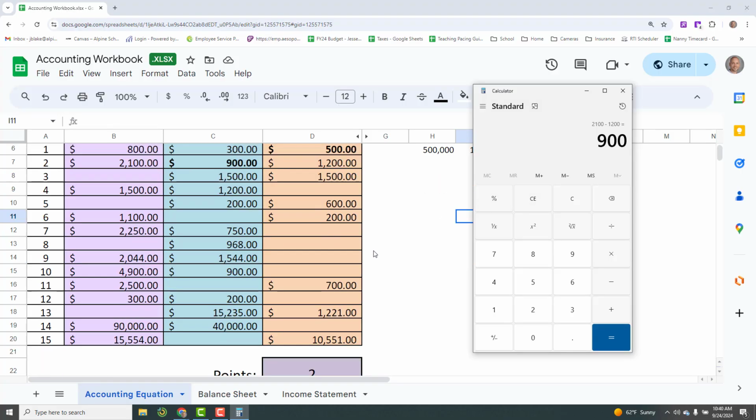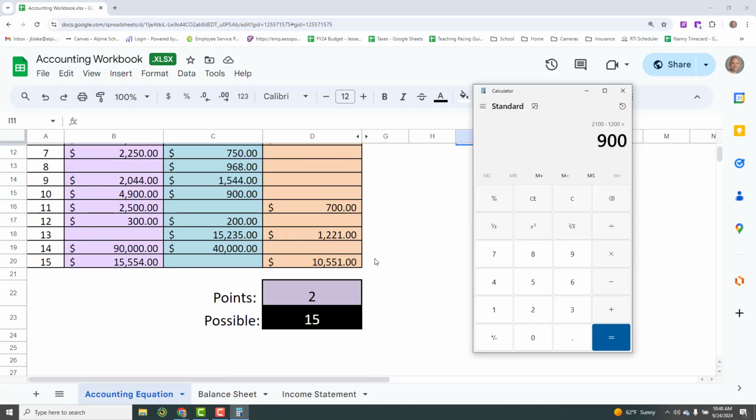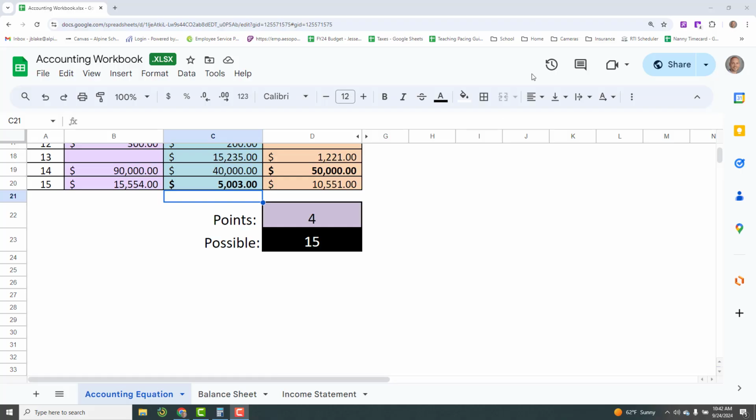So you guys are going to go through and you are going to do each of these 15 transactions. At the bottom, it's going to tell you have 15 out of 15 when you get them all inserted. So I'm going to give you a moment to go ahead and go through and do all of them, and then I'll get back with you. Okay, I'm back with you, and you should be done with the accounting equation.